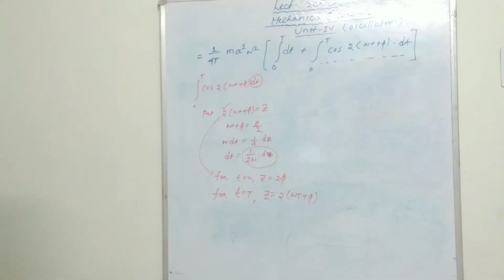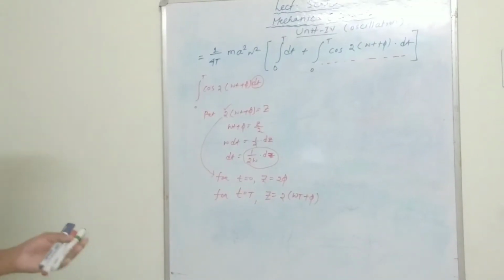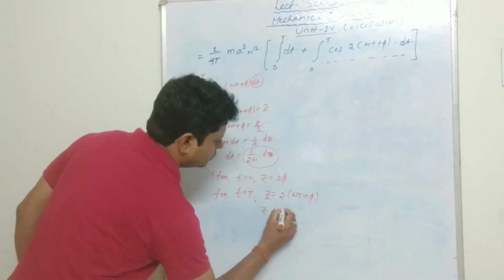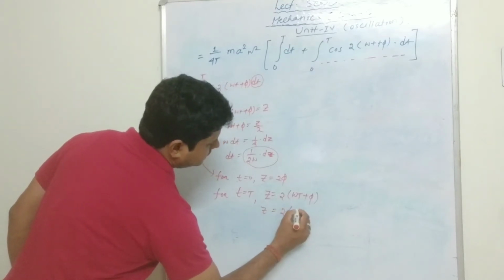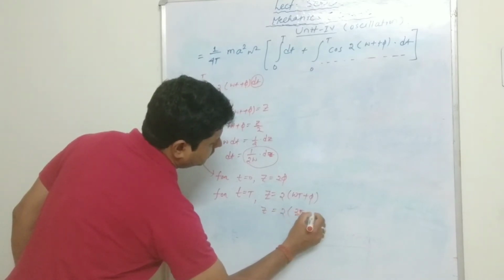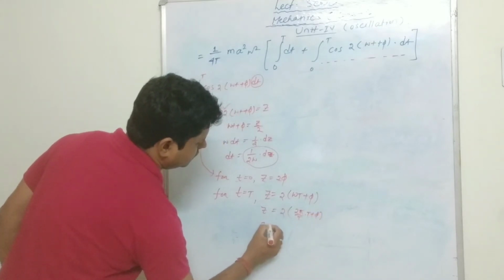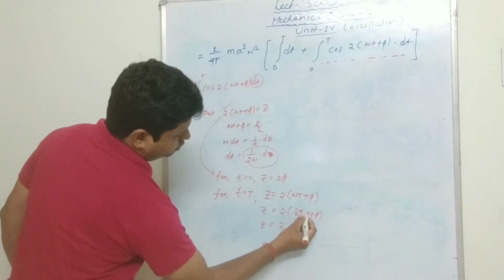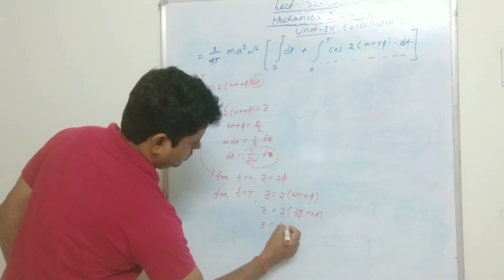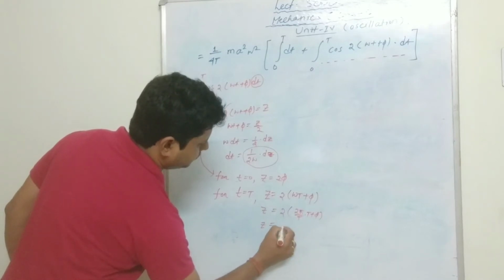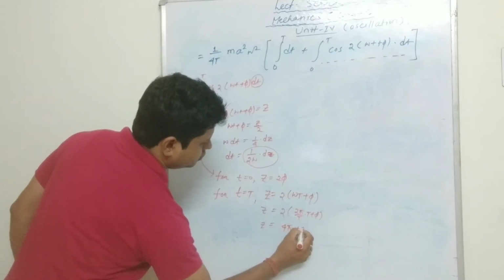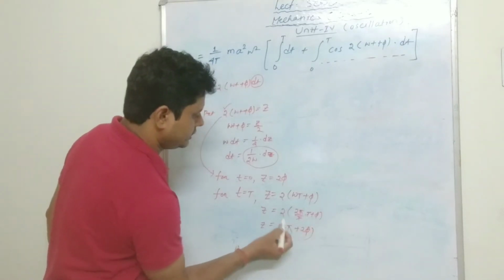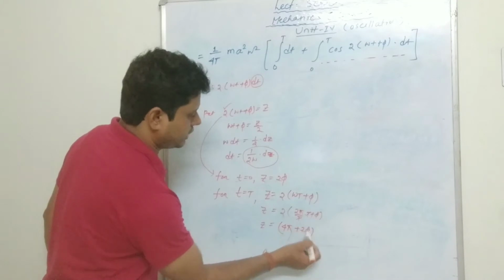Here omega can be written as 2 pi by T, into T plus phi, so z will be converted to 2 into 2 pi, 4 pi, plus 2 phi. See here T got cancelled.